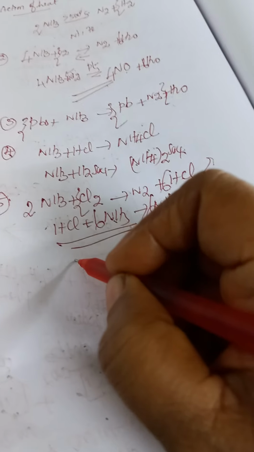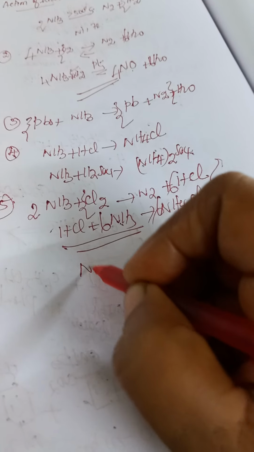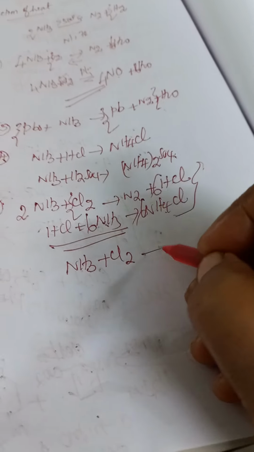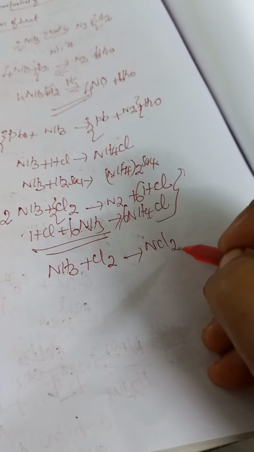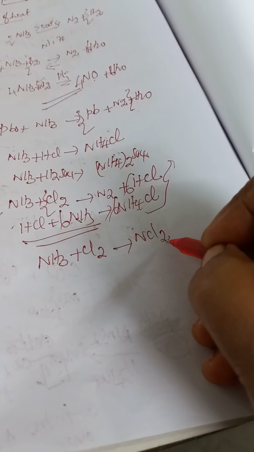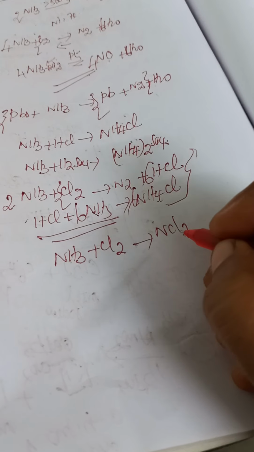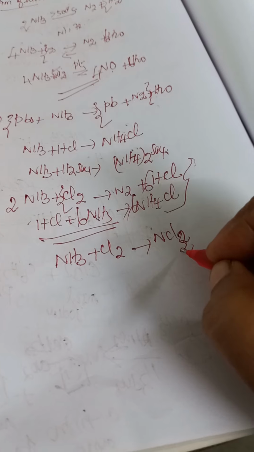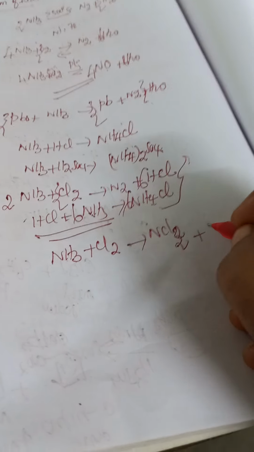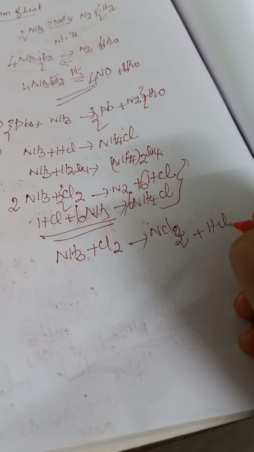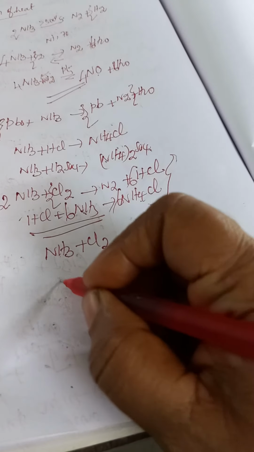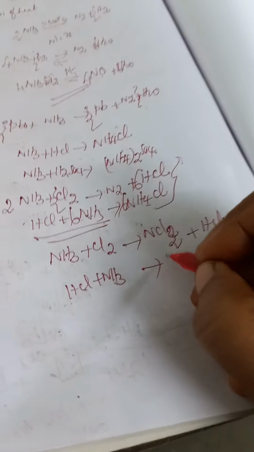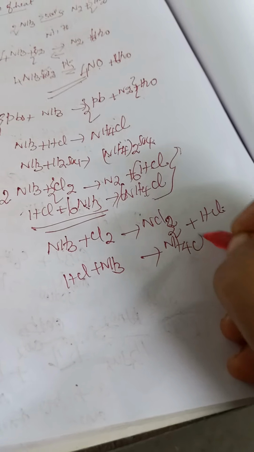Now with excess of chlorine, that is NH3 plus Cl2, we get NCl3, nitrogen trichloride, which is an explosive substance, along with HCl. Now this HCl with the excess ammonia gives NH4Cl.